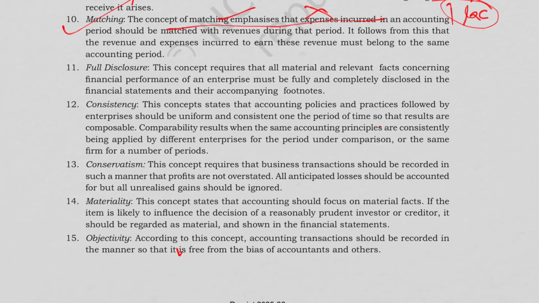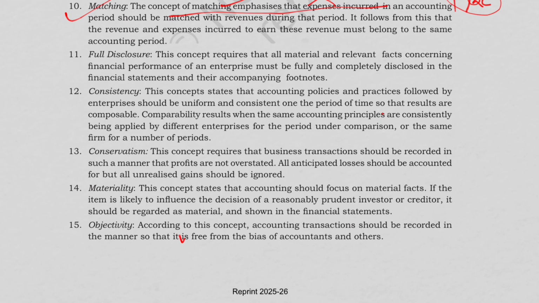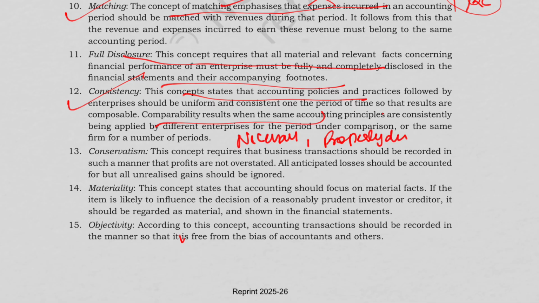Full disclosure states that all the material facts must be revealed, and in this, transparency is key. Consistency: we have to follow the same accounting policies over the years, and changes are allowed only if necessary as well as when properly disclosed.